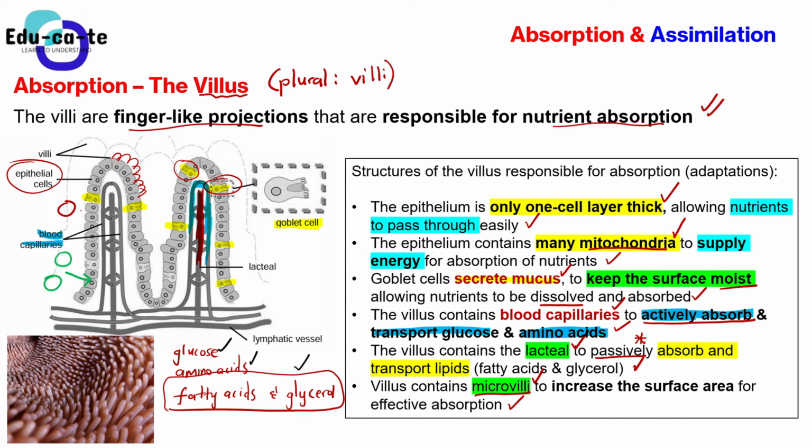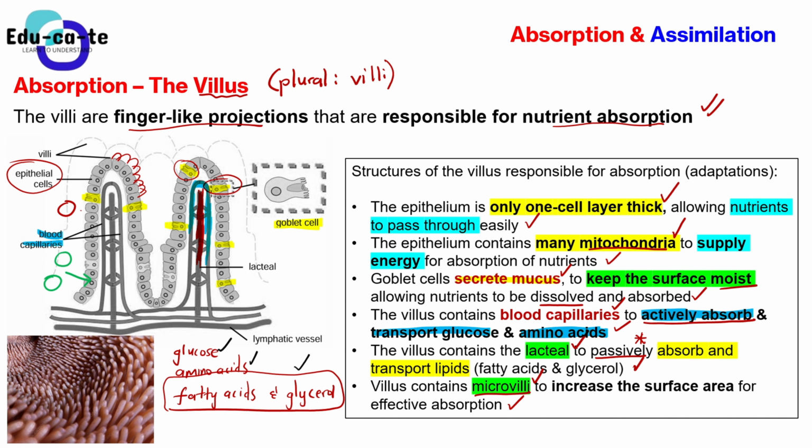The epithelium has a thin layer. This allows nutrients to pass through easily. The epithelium contains many mitochondria. These mitochondria will produce or supply more energy so that there can be absorption of nutrients, active absorption. There are goblet cells which secrete mucus. So what? This mucus will keep the surface moist, allowing nutrients to be dissolved and absorbed.